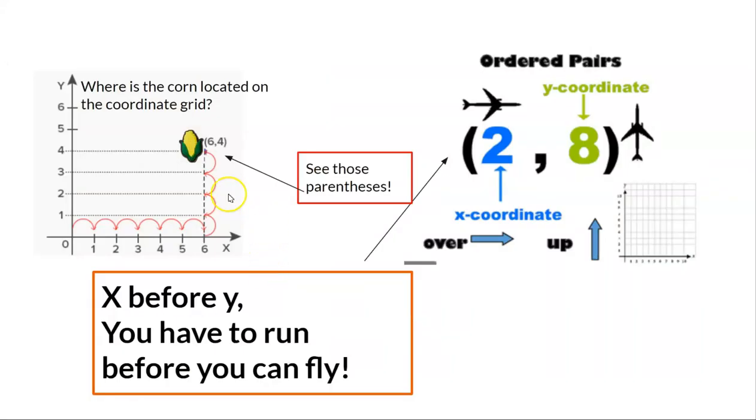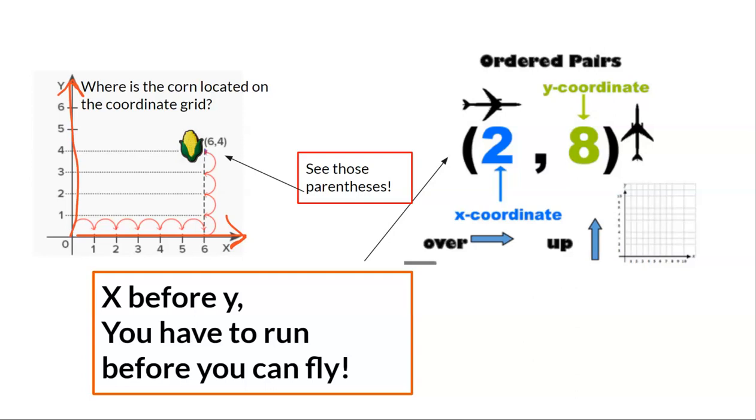And so here, our little ear of corn is identified at (6, 4). The parentheses are around the 6 and the 4, with a comma. And over here, this plane, I guess, is located at (2, 8). But an important thing to remember is you always read the X before you read the Y. So on this one, you always read this X axis down here at the bottom. You read that number first, and then the number going up this way. X before Y, run before you can fly.